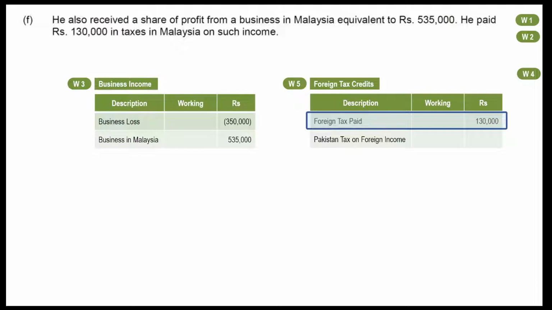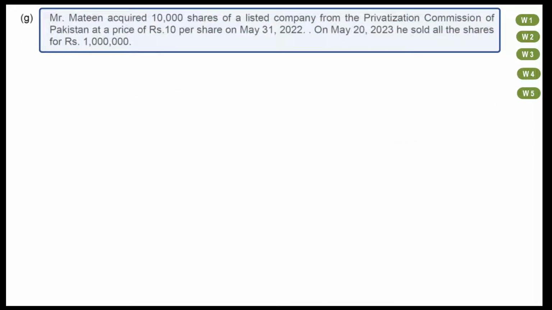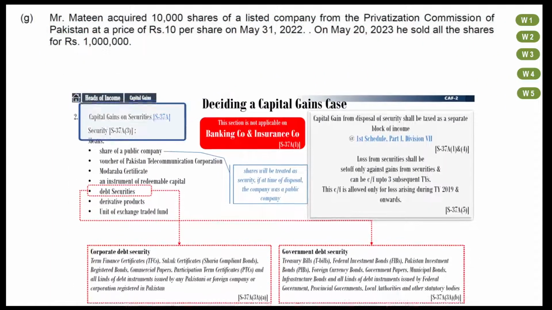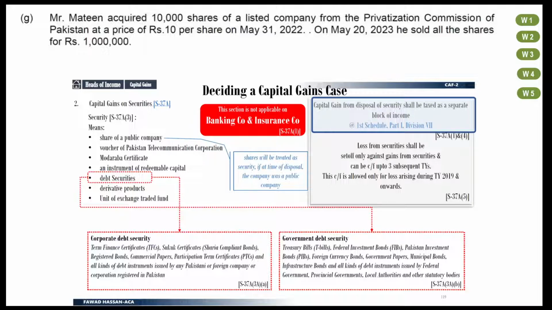Point G is about capital gains from sale of shares of a listed company. The fact that these shares were acquired from Privatization Commission has no impact on our working. Refer notes slide. Shares from listed company is included in definition of securities. Capital gain from securities is taxable at separate rates as separate block of income.